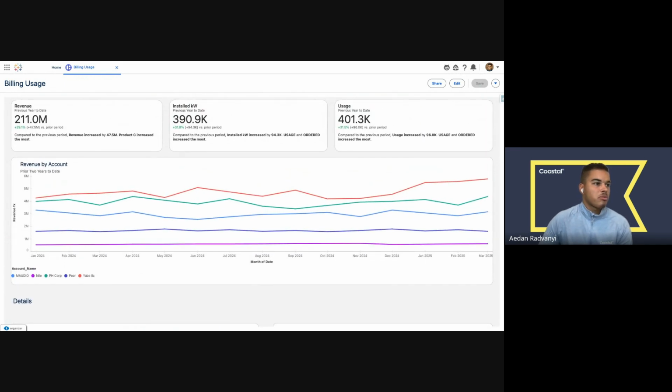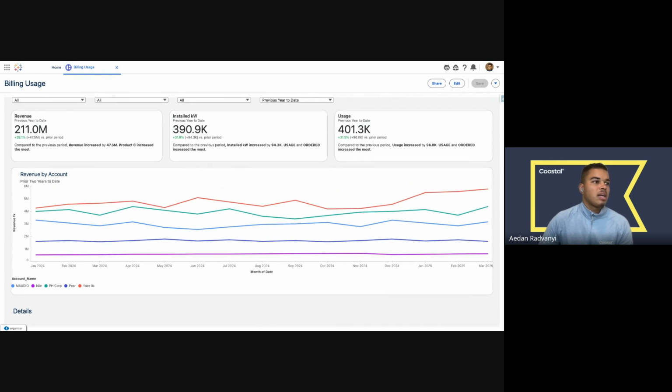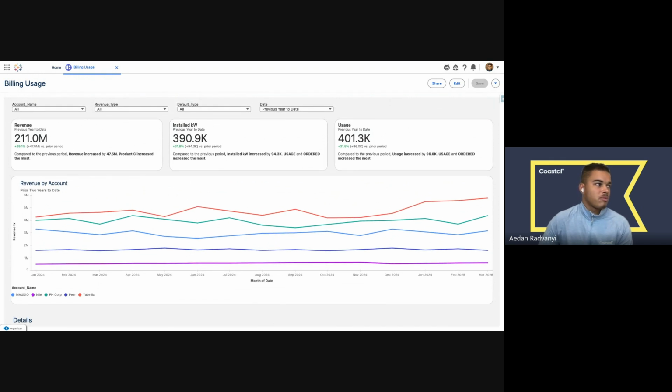I'm going to meet with 3 of my accounts, maybe Mordio, Nile, and Pear. And this dashboard is great because it gives me a ton of information. It tells me overall across all of my accounts, the revenue, and these metrics and how they're trending. But it's not designed to prepare me for that meeting. This is designed to give me top level information. And if I really wanted to deep dive and prepare for a meeting, I would probably reach out to an analyst or speak to people involved in the account to try and get that information.